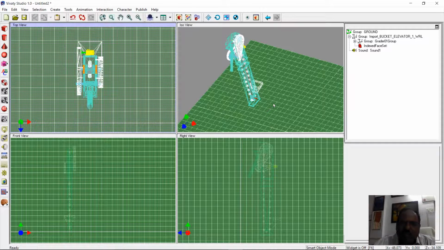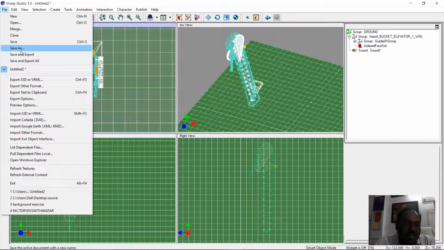Spatial sound means the sound which is specifically coming from this machine, and the envelope is elliptical. I have made it elliptical so that the entire conveyor can get covered with the sound. There are two types of sound, one is spatial and the second is ambient. So here we have assigned the spatial sound.